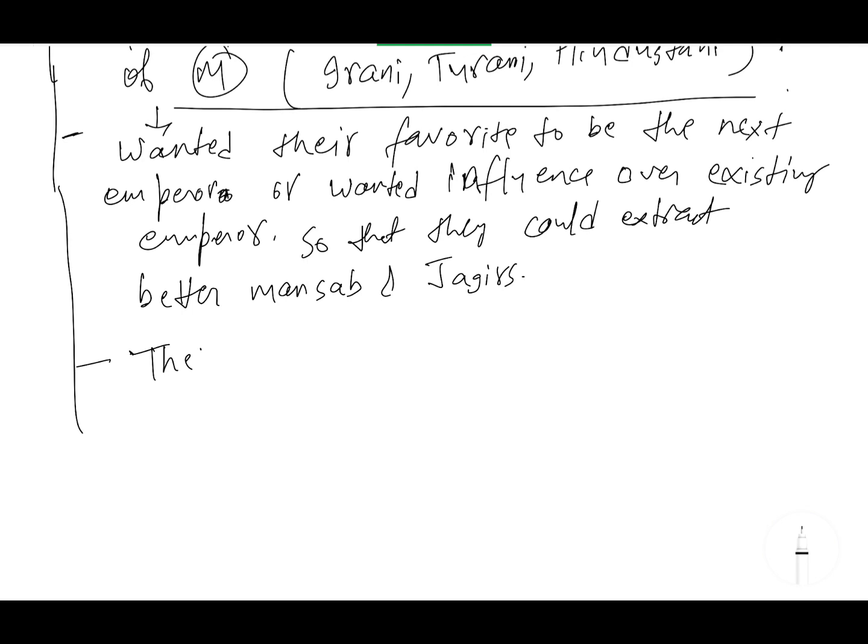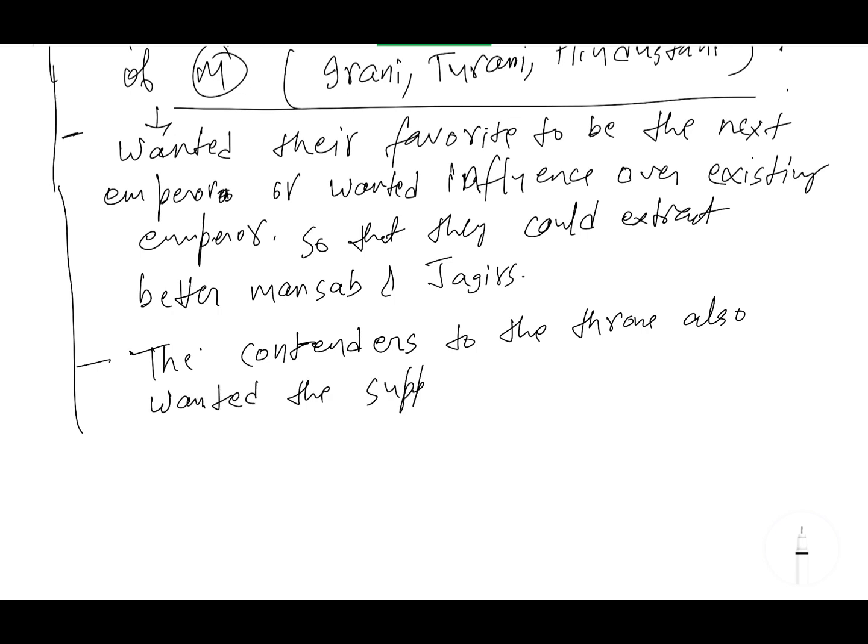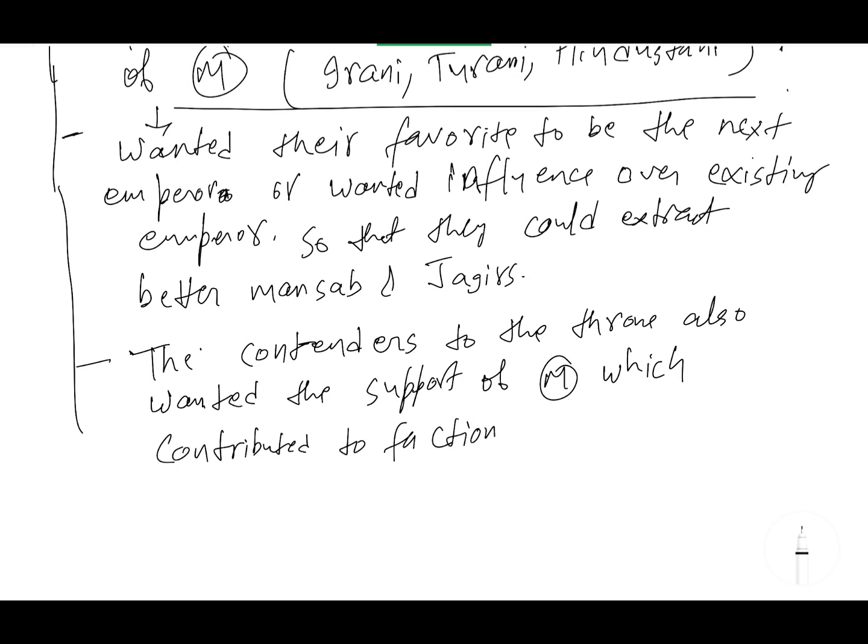The contenders to the throne also wanted the support of Mansabdars, which contributed to factionalism in the Mughal court.